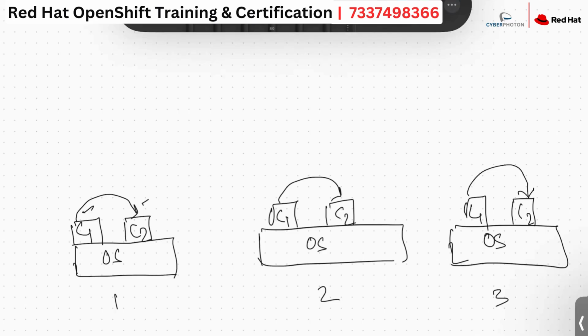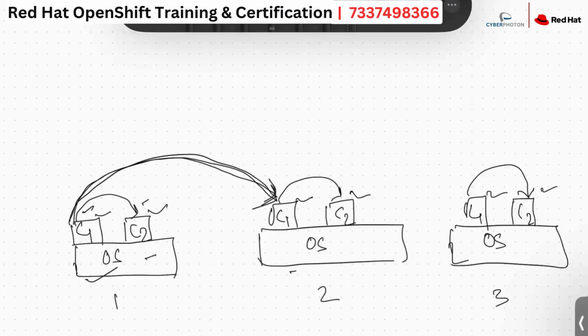But at this moment, this container wants to communicate with this particular container. This OS is in a different network. This communication cannot be established, guys. So we will be discussing how these containers are going to get the IP addresses. This OS has an IP address, but how is this container going to get the IP address, as it is running as a process, right?